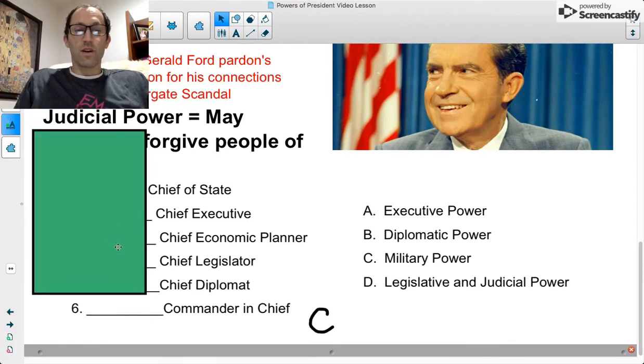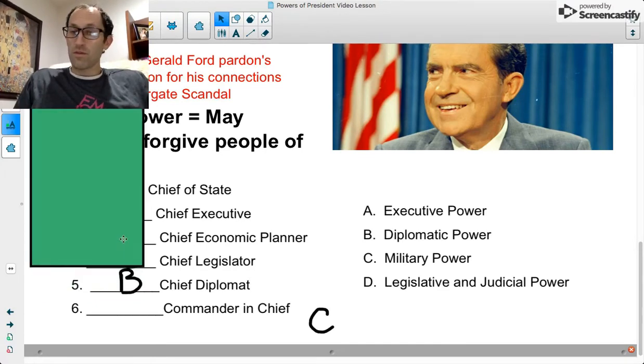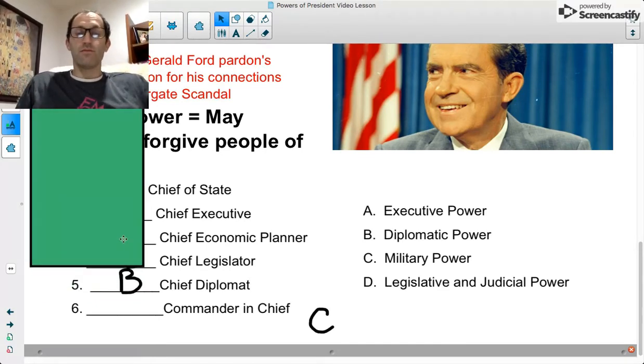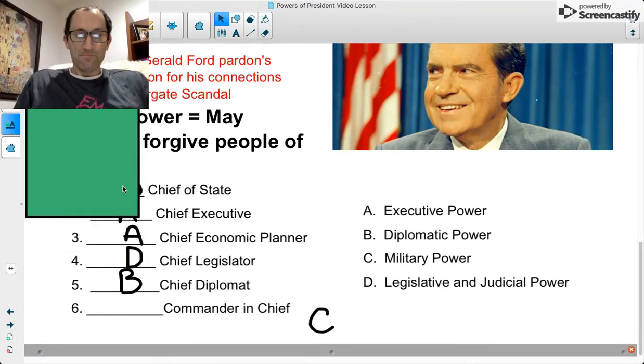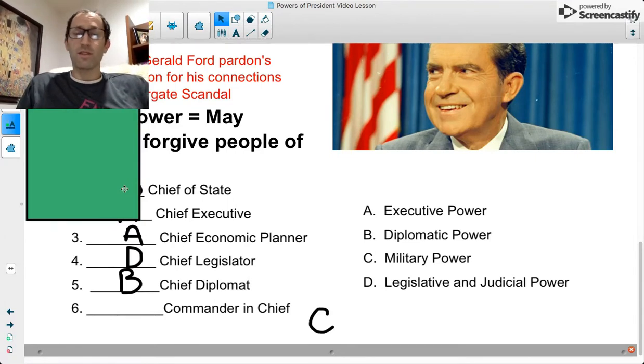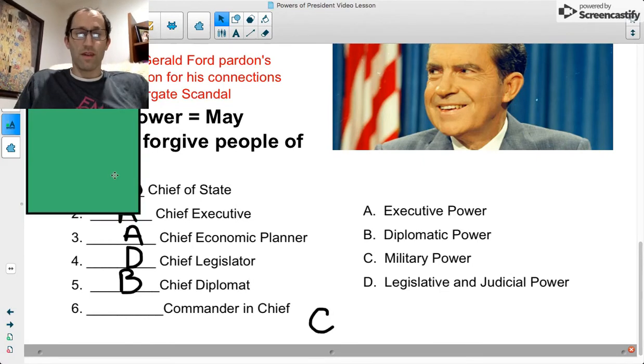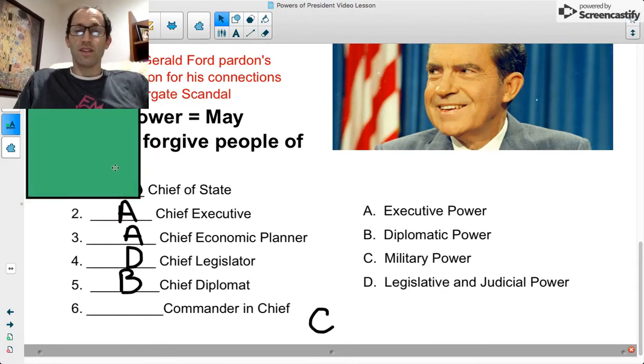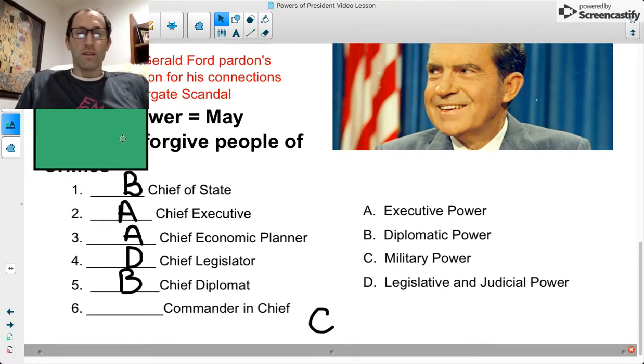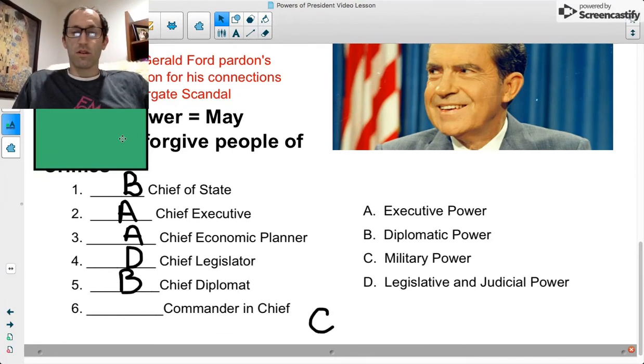I think the easiest one, no-brainer here, is that commander-in-chief would go with military power. Okay, chief diplomat should go with diplomatic power. Duh. Chief legislator should go with lawmaking and judicial power. Chief economic planner should go with executive power. It's like managing a company. Chief executive should also go with that, right? And the chief of state should be going with B, diplomatic power, because as chief of state, you're in charge of foreign policy and